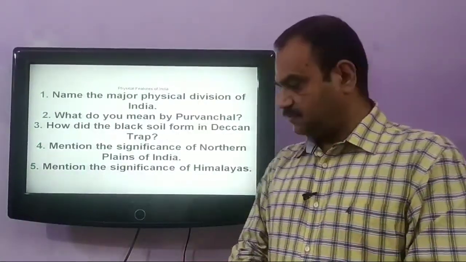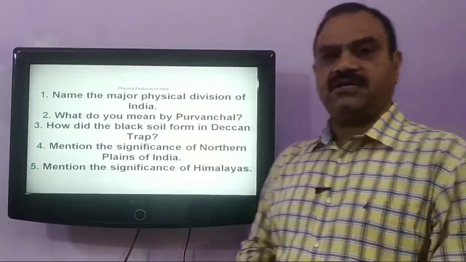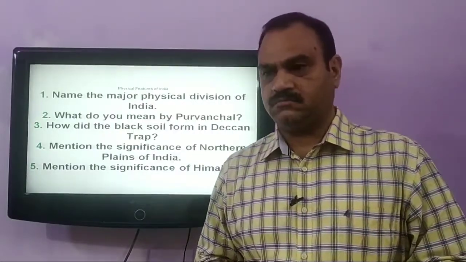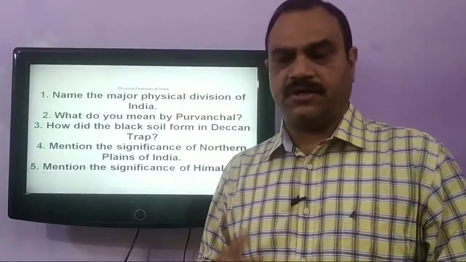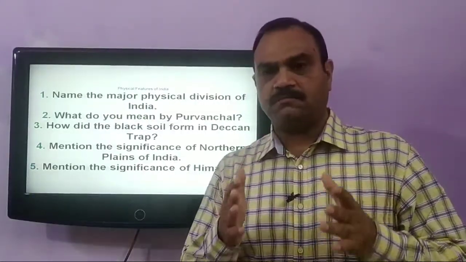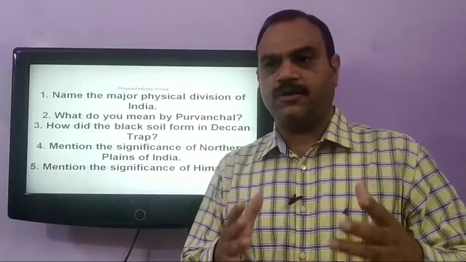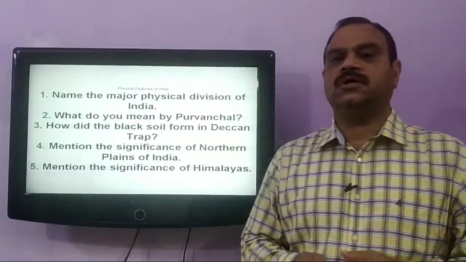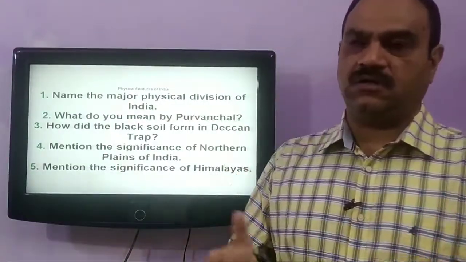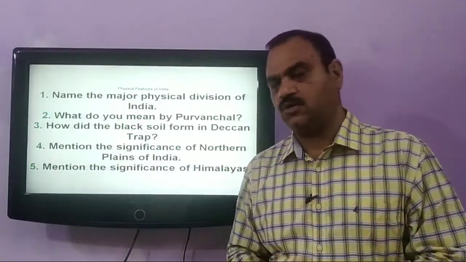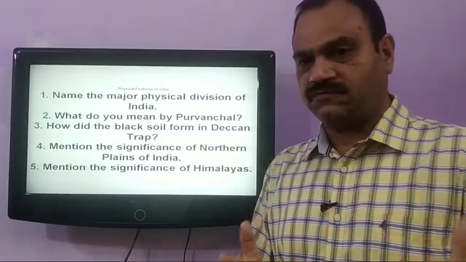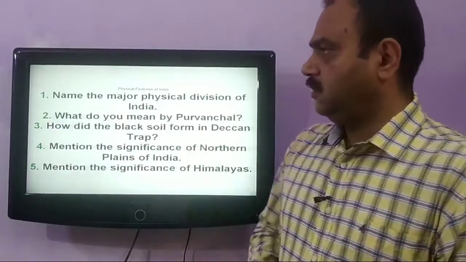Our next question is, name the major physical divisions of India. The major physical divisions of India are the Himalayan mountain range, and the northern plain that is called the Indo-Gangetic plain that runs from Punjab to West Bengal. It is one of the big landmasses of India, constituting almost 43% of Indian land. It's one of the most fertile soils of India as well.